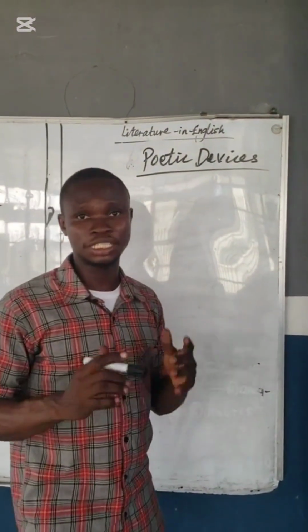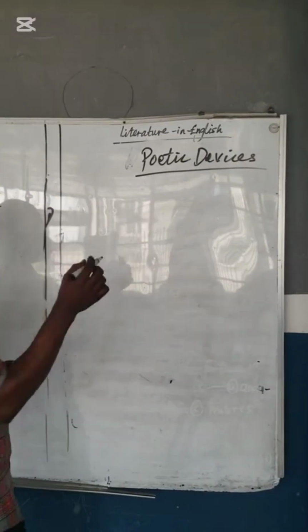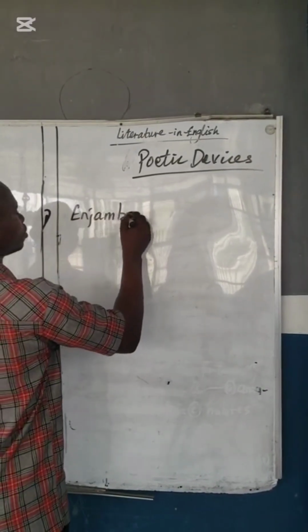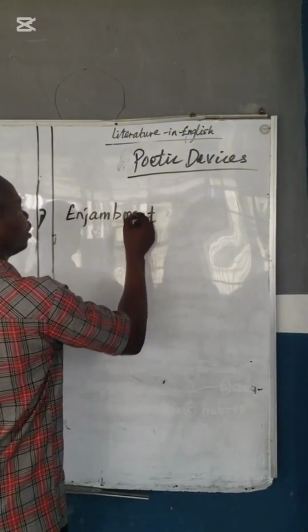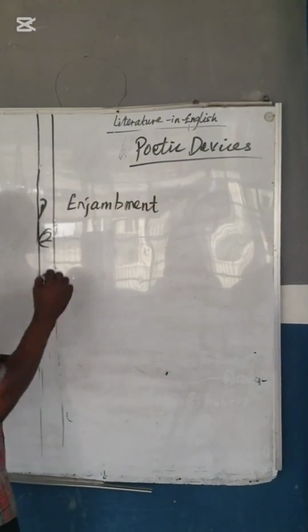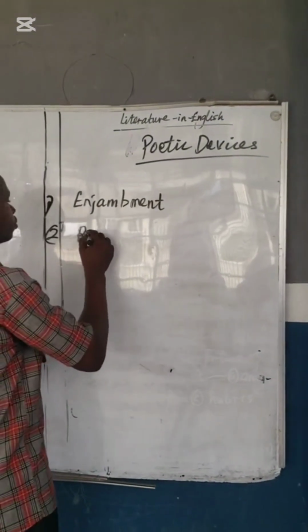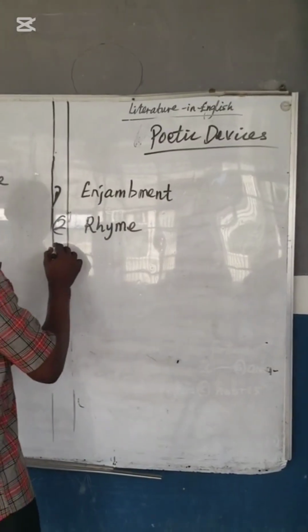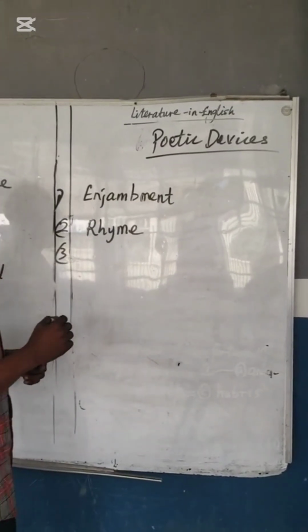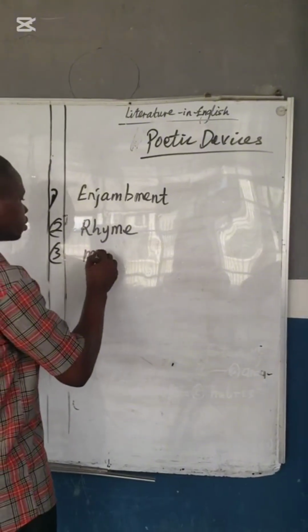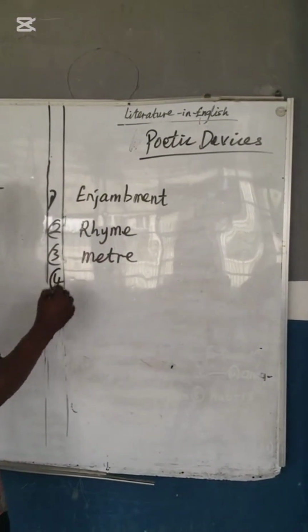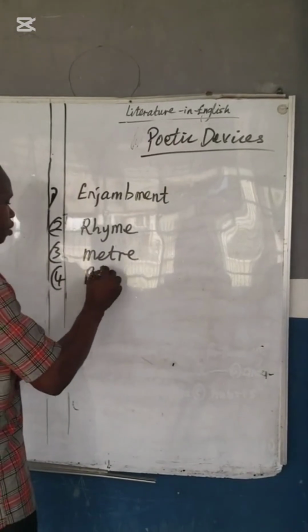So we get to looking at some of the poetic devices which JAMB, WAEC, and other exams set questions on. One of them is enjambment. Then two, we have rhyme. Then three, you have meter. Then four, we have refrain.